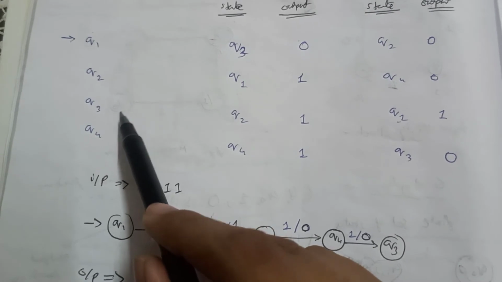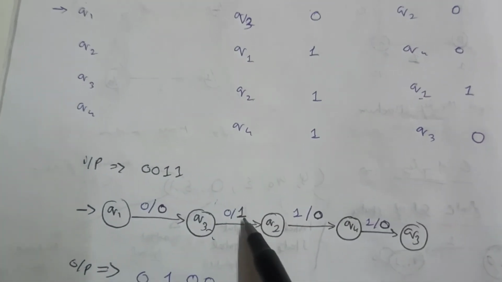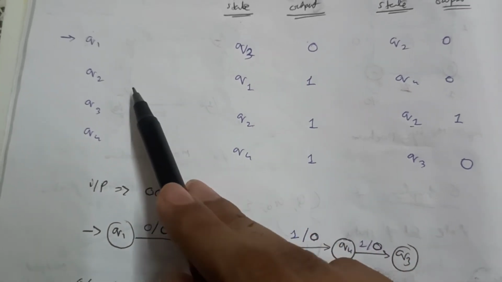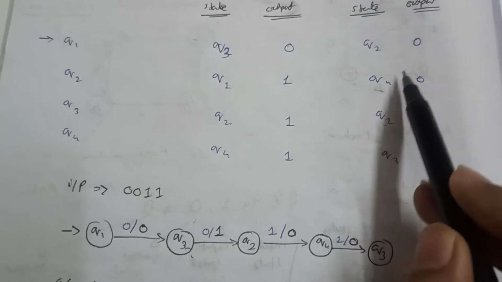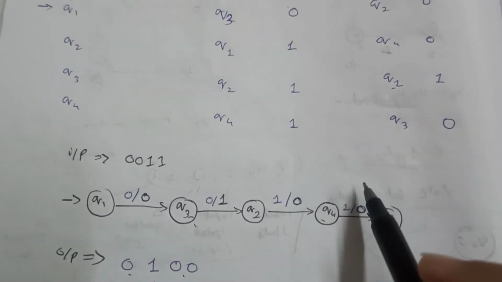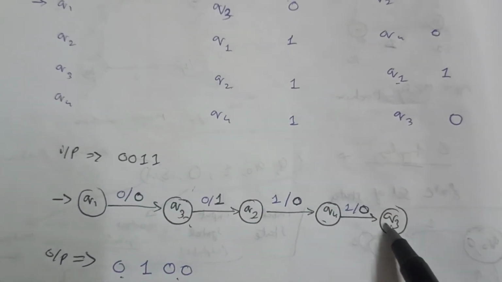From Q3 if the input is 0, it will go to Q2 and generate output 1. Again it is receiving 1 at Q2. For Q2 if it receives 1, it will go to Q4 and output will be 0. And from Q4 if it receives 1, it will go to Q3 and output will be 0.